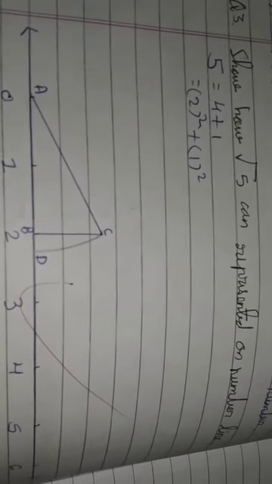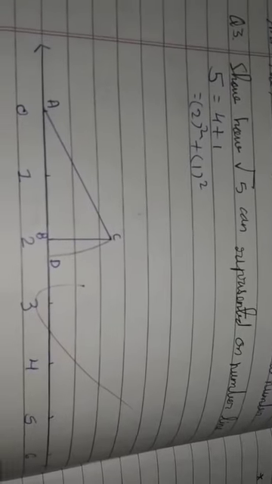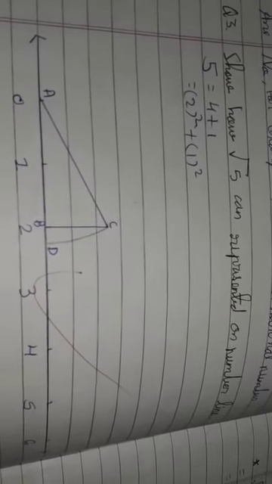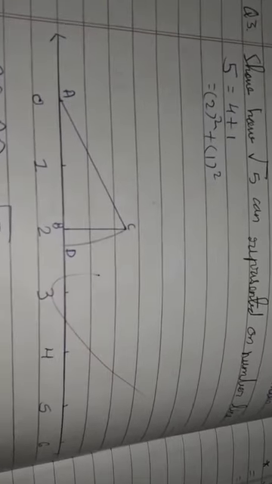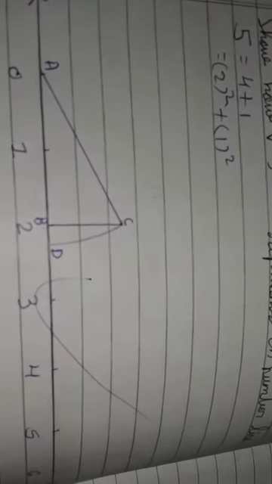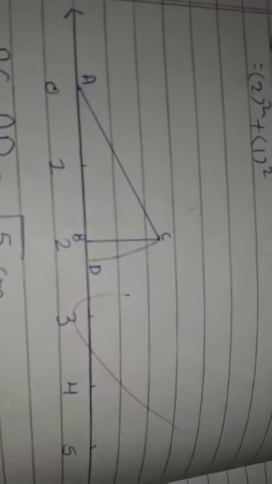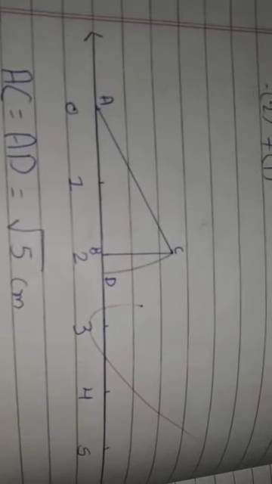Then connect 0 to C. We give the names A, B and C. Then take a compass, point on A, pencil point on C. Then take an arc, that is D, and AC is equal to AD is equal to root 5 centimeter.